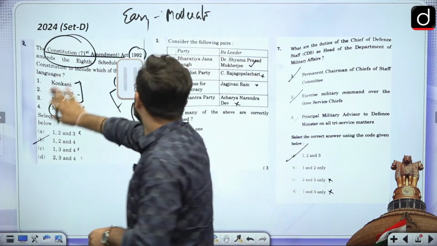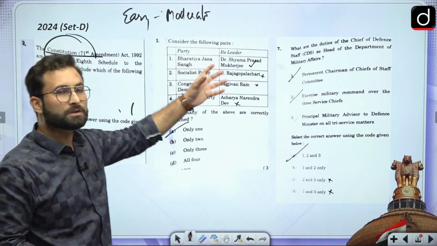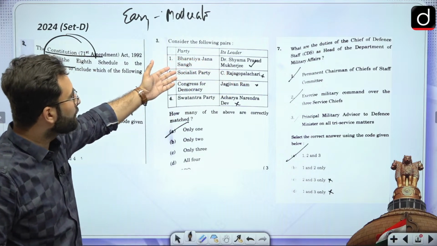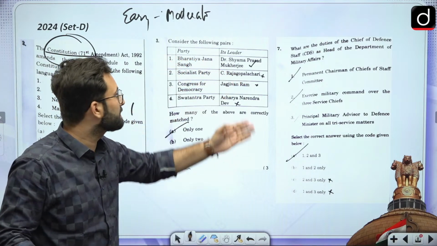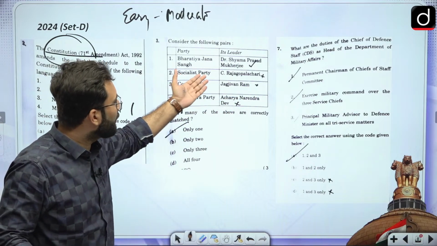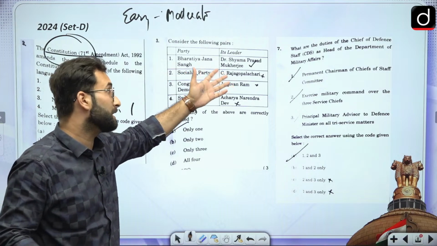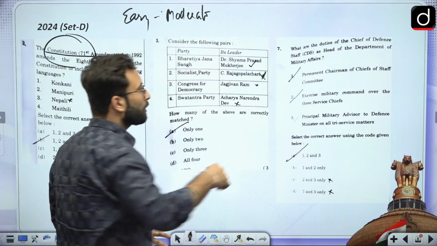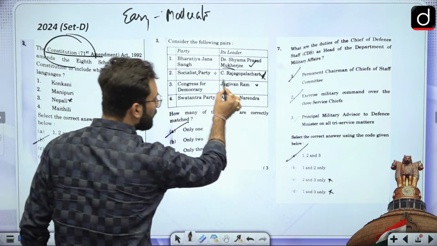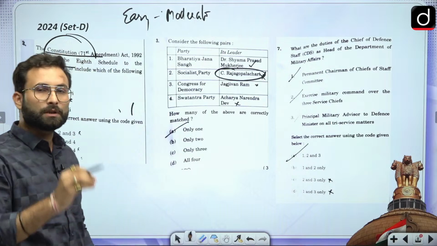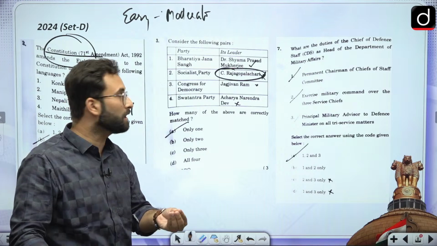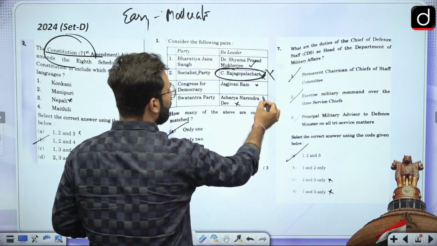Okay. Other than that, if we see this particular question here, that was a static-based question or a very easy question, Bharatiya Jan Sangh, Shyama Prasad Mukherjee. Then there are certain prominent personalities like C. Rajagopalachari. You are supposed to know about his party. When we are talking about the Socialist Party, they have asked about C. Rajagopalachari, which is not correct, because his party was the Swatantra Party. Ultimately, from this personality you know that this is an important personality. They might ask you about it, so you should know which party he actually went for. So you can say that 2 and 4 are incorrect here.